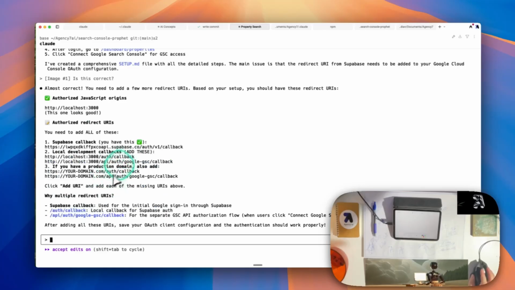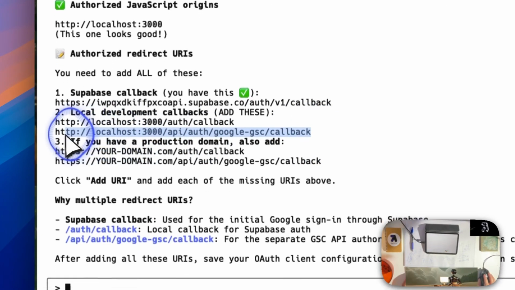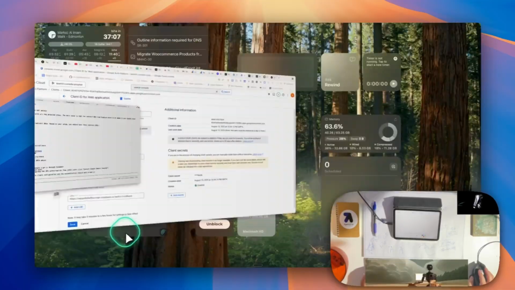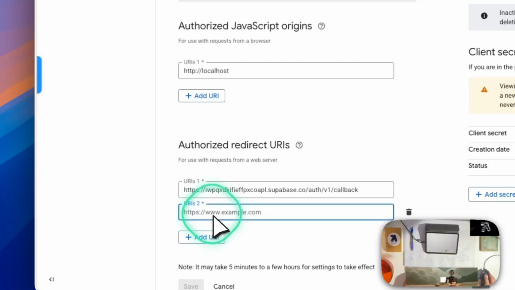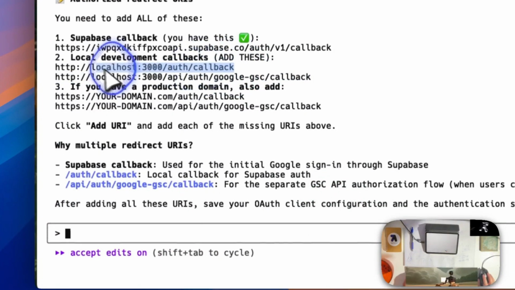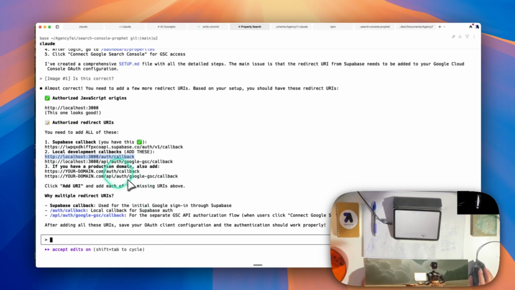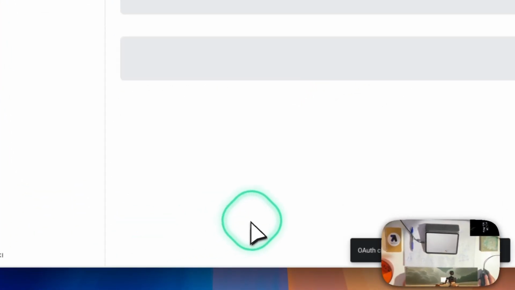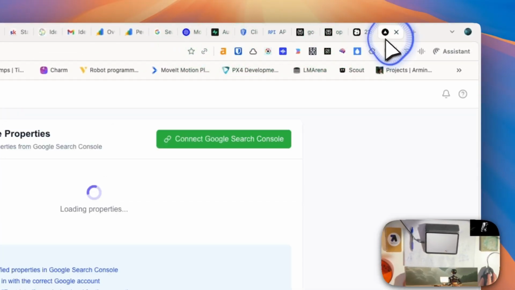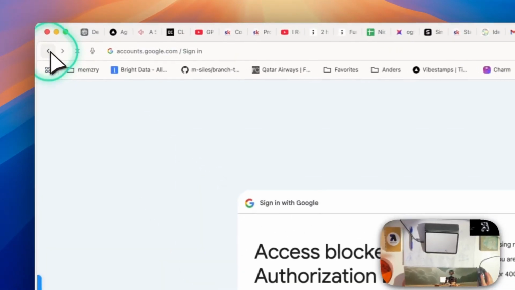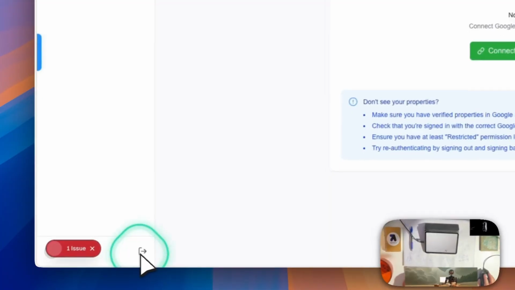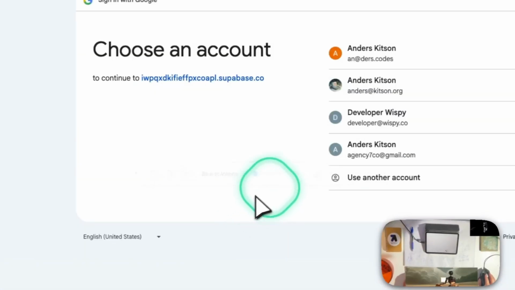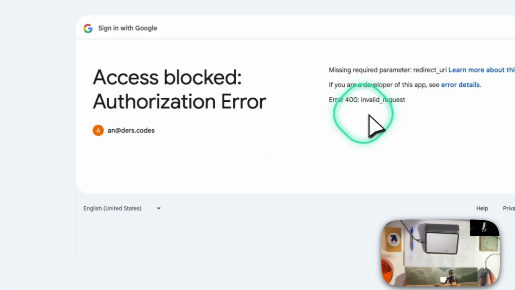Okay, it's saying we need all of these, so we need this as a callback, and we need this, and we need to save. Now we can try again, connect, sometimes it does take time. Let's try this, sign in, try this one, missing parameter.